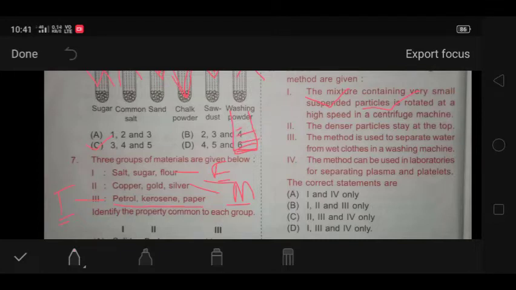Next is the method is used to separate water from wet clothes in a washing machine. Yes, as you know that in a dryer, when we put the clothes in the dryer, the dryer rotates at a very high speed. So while moving at very high speed, the water is extracted from the clothes and the clothes become dry. Next is the method can be used in laboratories for separating plasma and platelets. So this is also correct. But option number 2 is wrong. So option 2 is wrong, and options number 1, 3 and 4 are correct. So that's why option number D is correct for question number 9.